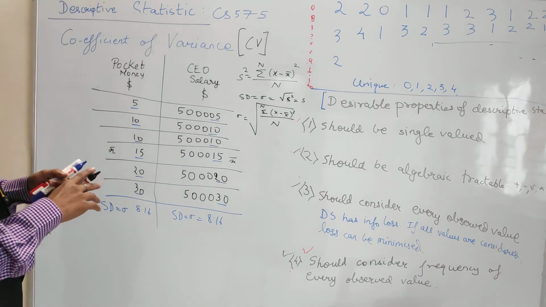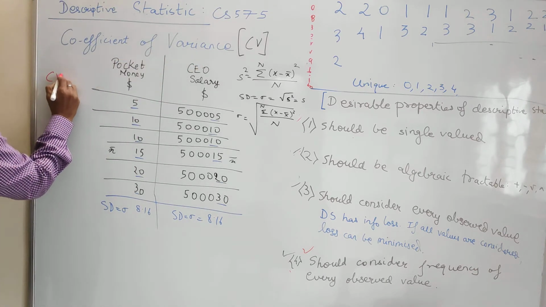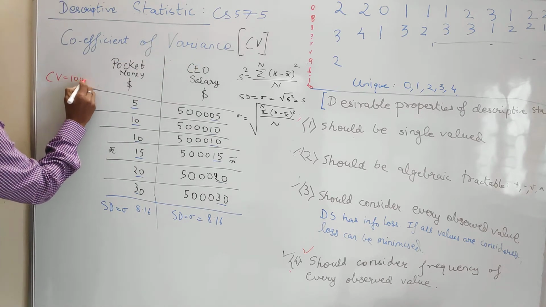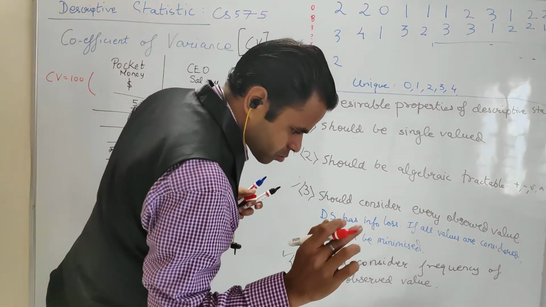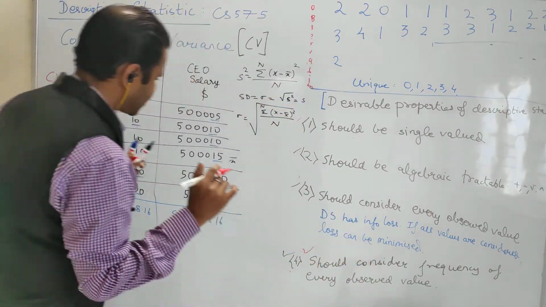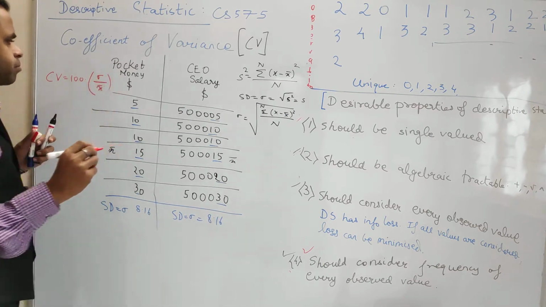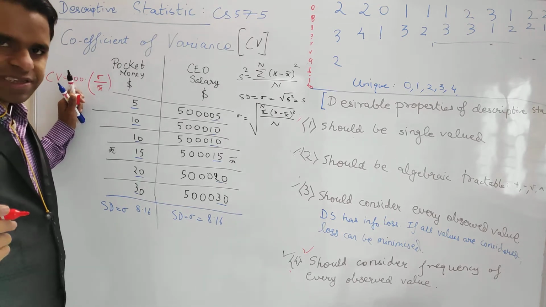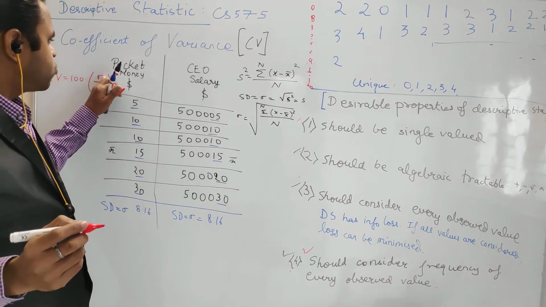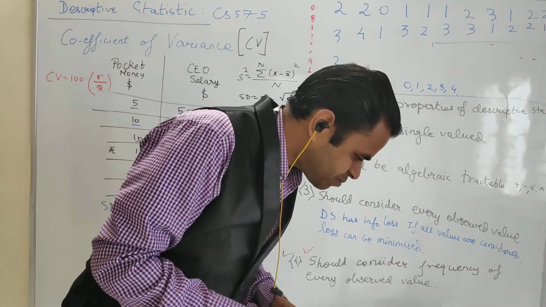So now we have a formula here. We say coefficient of variance is 100 multiplied by S, that is sigma, upon x bar. We use 100 because we just need to convert it to a percentage value, and then we do sigma by x bar.